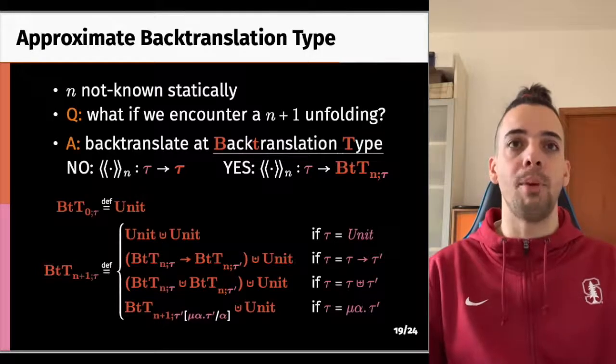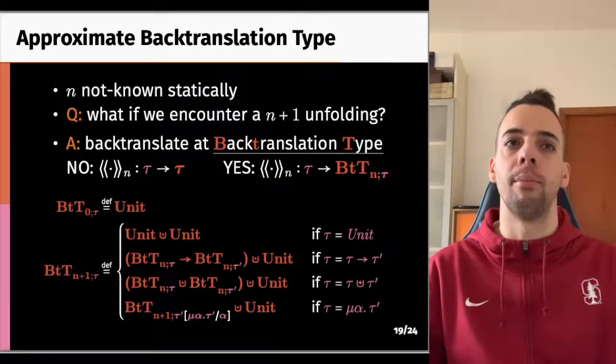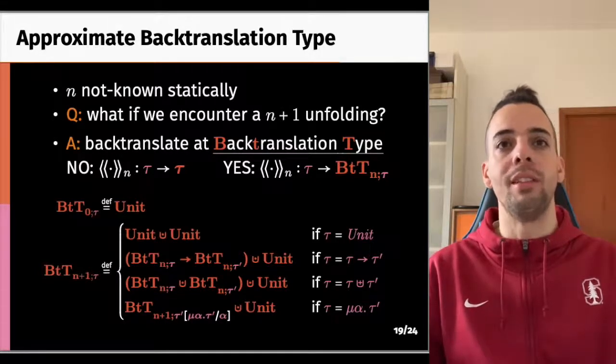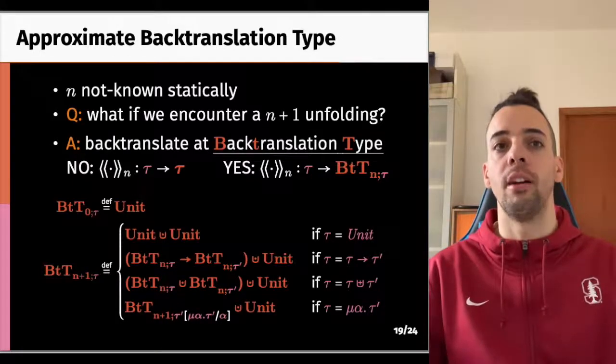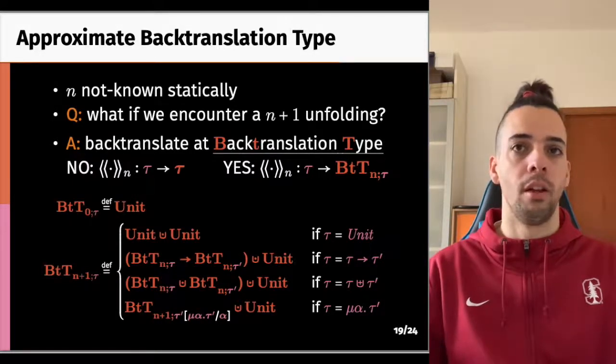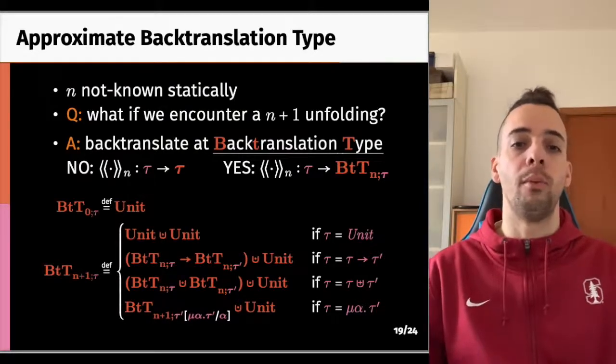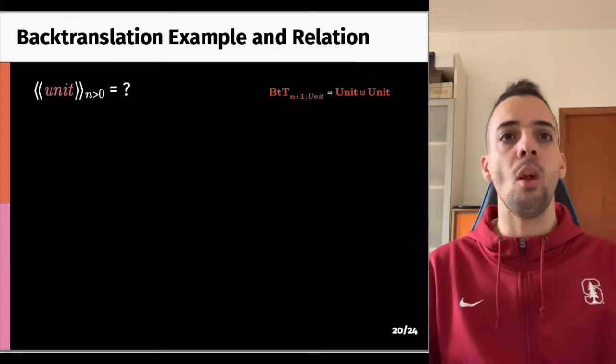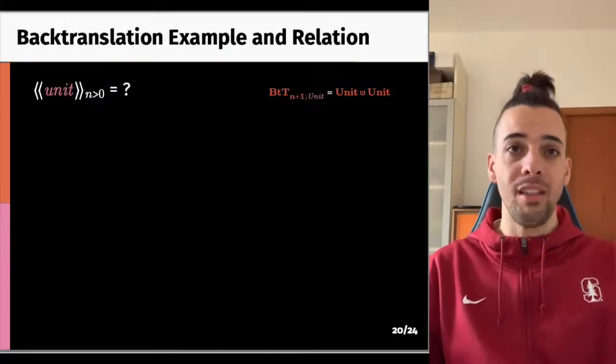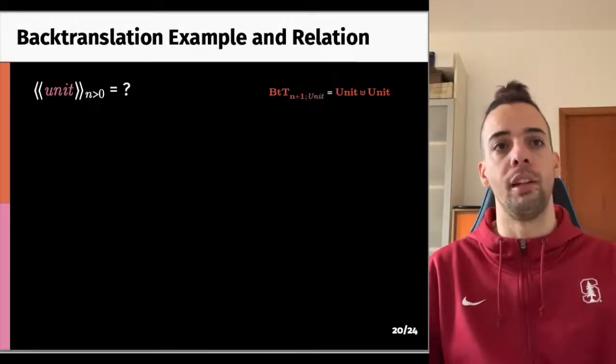We can see the backtranslation type as an option type. Anytime we receive something in the right part of the sum, something has gone wrong. For example, we have reached an approximation level higher than what was being considered. With the backtranslation type, we can reason about the details of the backtranslation.